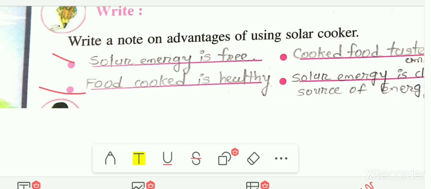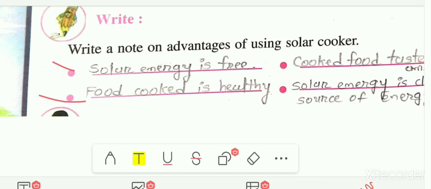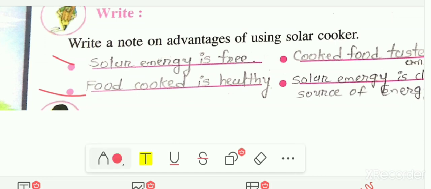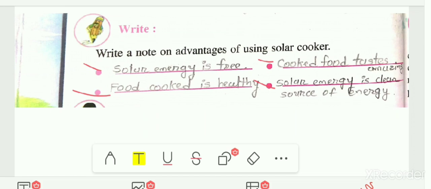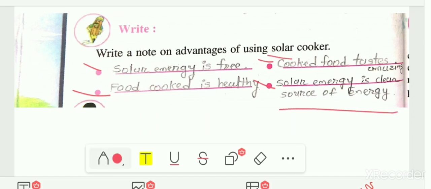The next advantage is the cooked food tastes amazing. And the last one is solar energy is a clean source of energy. So it is also an advantage of the solar cooker. The cooked food tastes amazing. It retains the taste of the food which is prepared in the solar cooker. It remains the same, original. And solar energy is a clean source of energy, so it will not pollute the environment. So these are the advantages of using solar cookers.